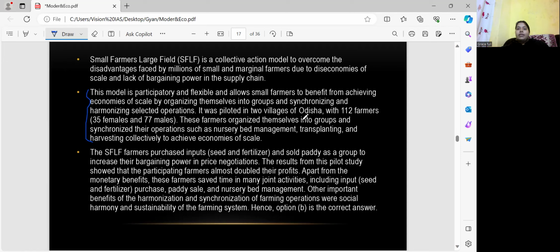These farmers organized themselves into a group and synchronized their operations such as nursery, bed management, transplanting and harvesting collectively to achieve economies of scale. Some more information is given here, so please update it.